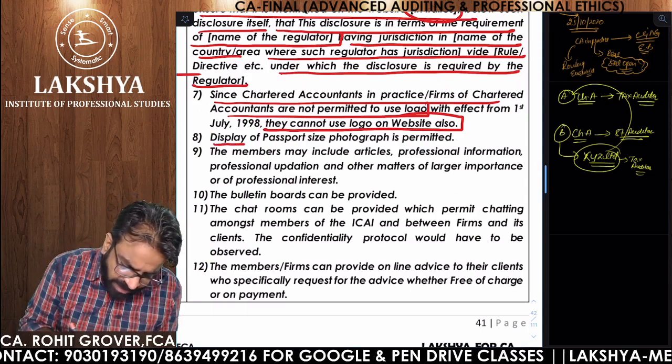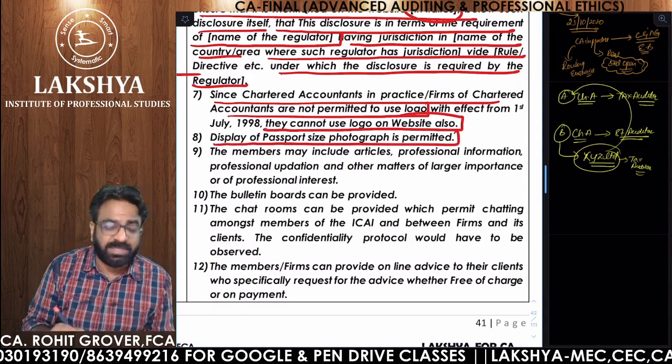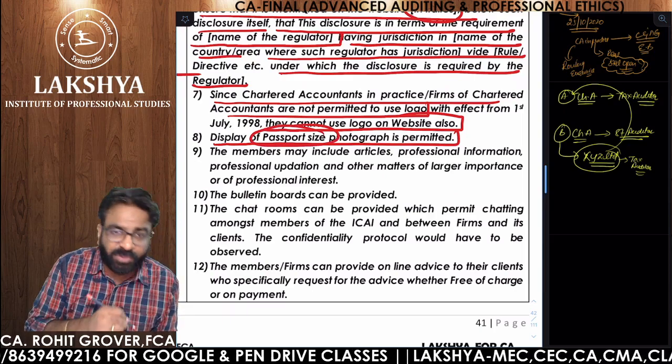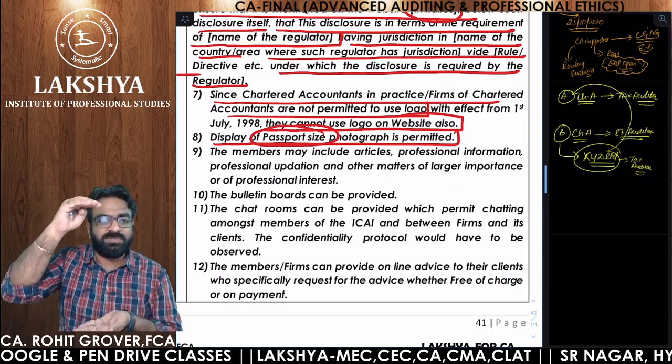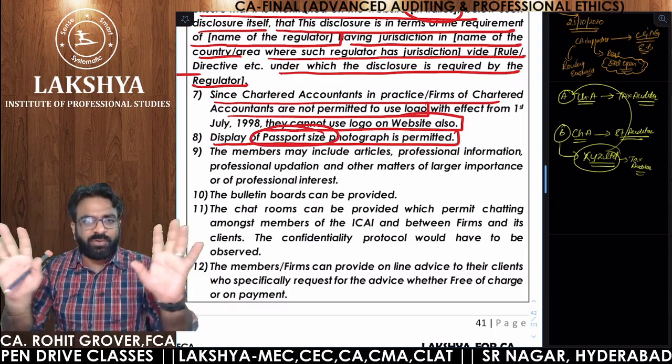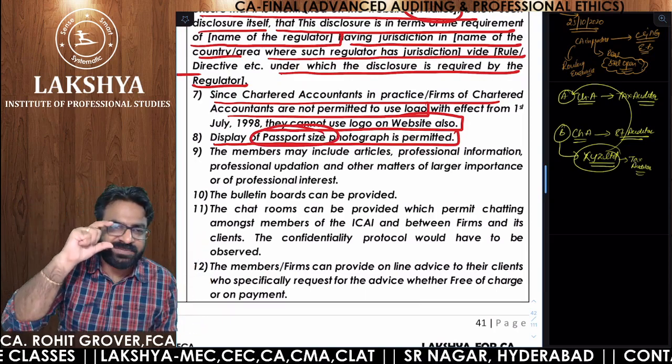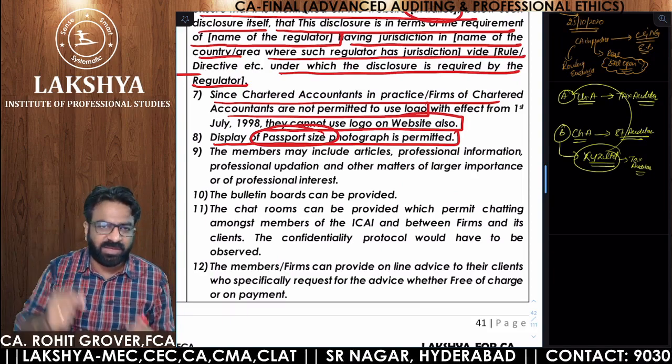So, can you display your passport size photograph? Yes. So, remember one thing, what is the size of your photo? It should be passport size. It should not be this much of size. Suppose the whole screen your photo is coming. No, that is not allowed. Passport size photograph is only permitted on the website.